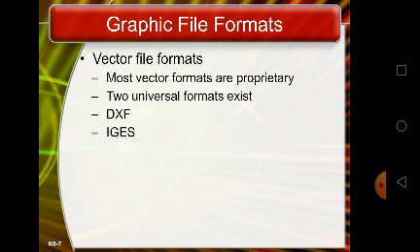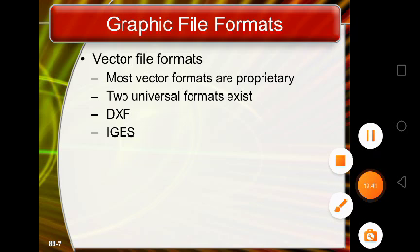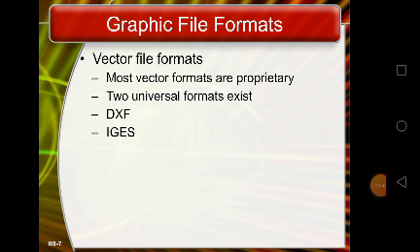Some formats and descriptions we discuss in this video. Now BMP. BMP description is bitmap, a graphics format native to Microsoft Windows.